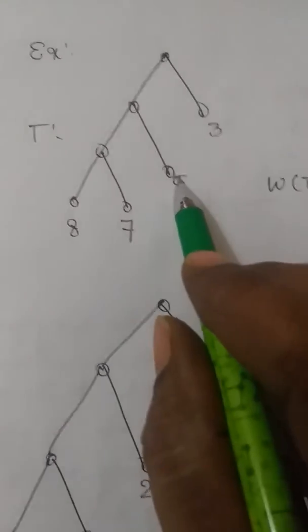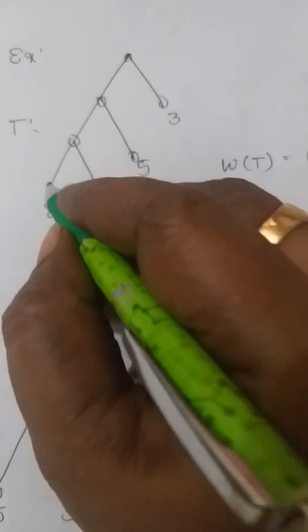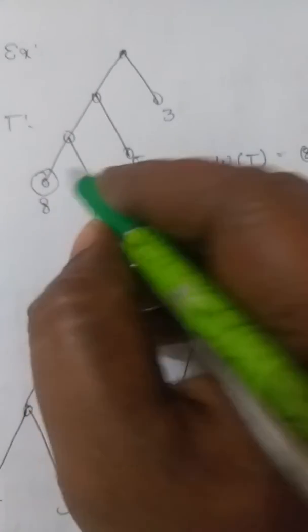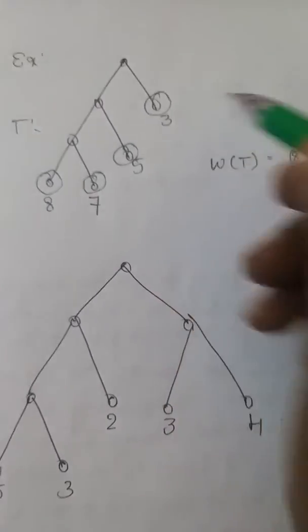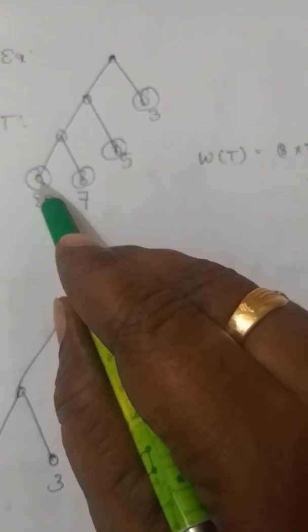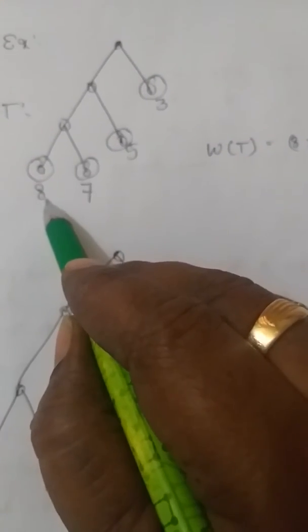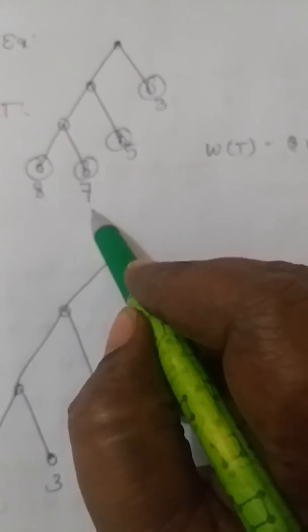Now if you take an example, it will be clear to you people. See here, I have taken one tree. These are the four leaves that I have. This one, this one, this one, and this one. Correct. Now this vertex has been given weight 8. This vertex has been given weight 7.